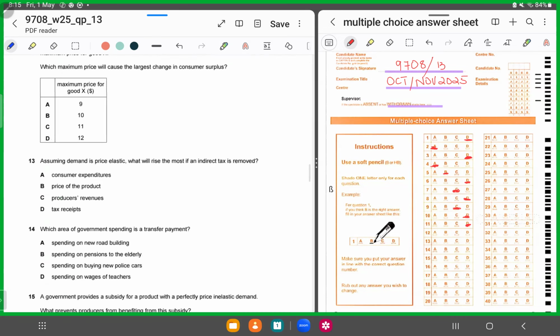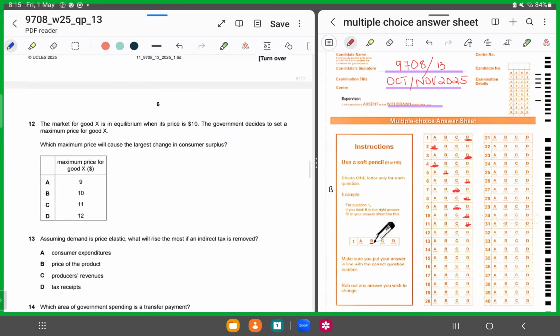Moving forward, MCQ number 12 says the market for good X is in equilibrium when price is $10. The government decides to set a maximum price for good X. A maximum price is below the equilibrium, so this is the maximum price. That means the price should not go beyond this. Initially it was at 10. So this is price and this is the quantity demanded.